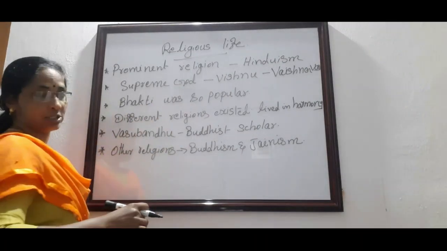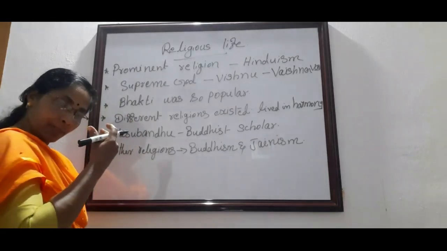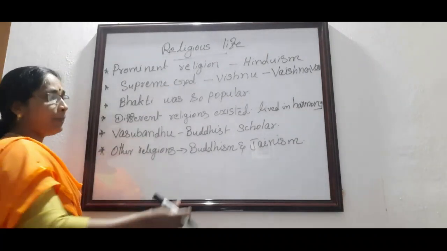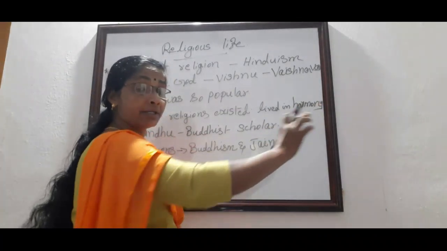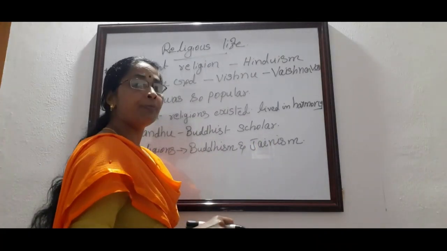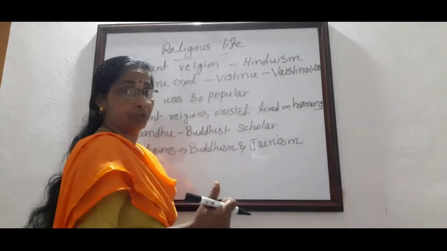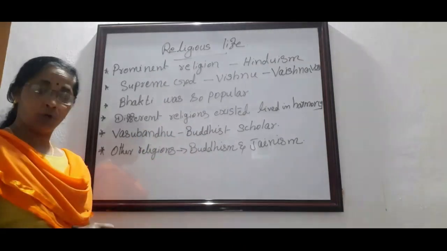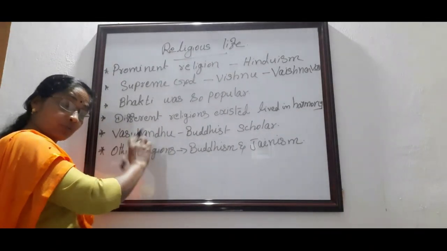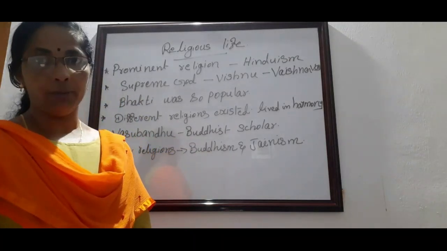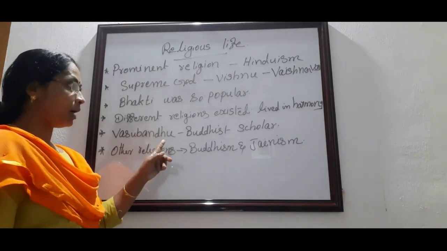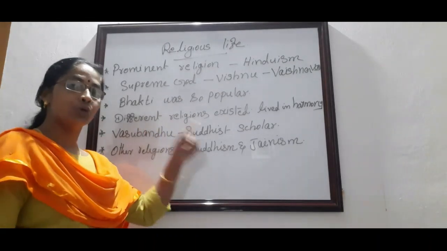Different religions existed in the Gupta period. We can see a number of different religions, but people lived in harmony. There was no chaos or confusion among the people on the basis of their religion. The people lived in harmony or in unity. For example, one of the persons mentioned here was Vasubandhu. Who was Vasubandhu? He was a Buddhist scholar, and Samudragupta, the Indian Napoleon, appointed Vasubandhu as the tutor of his son.